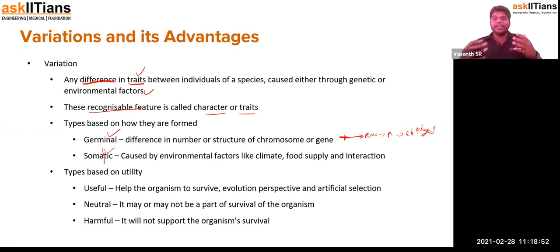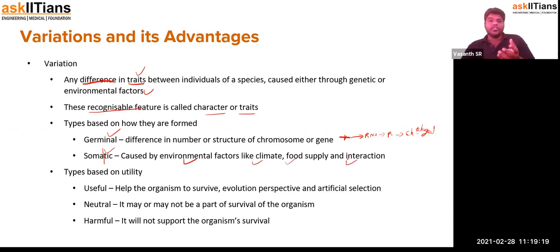It is just the modification of some of the things in our daily life that is going to cause an external change without having a change done in the genetic material. I repeat, any changes happening to our body without a change in the genetic material are called somatic. For example, environmental factors like climate, food supply, interaction.